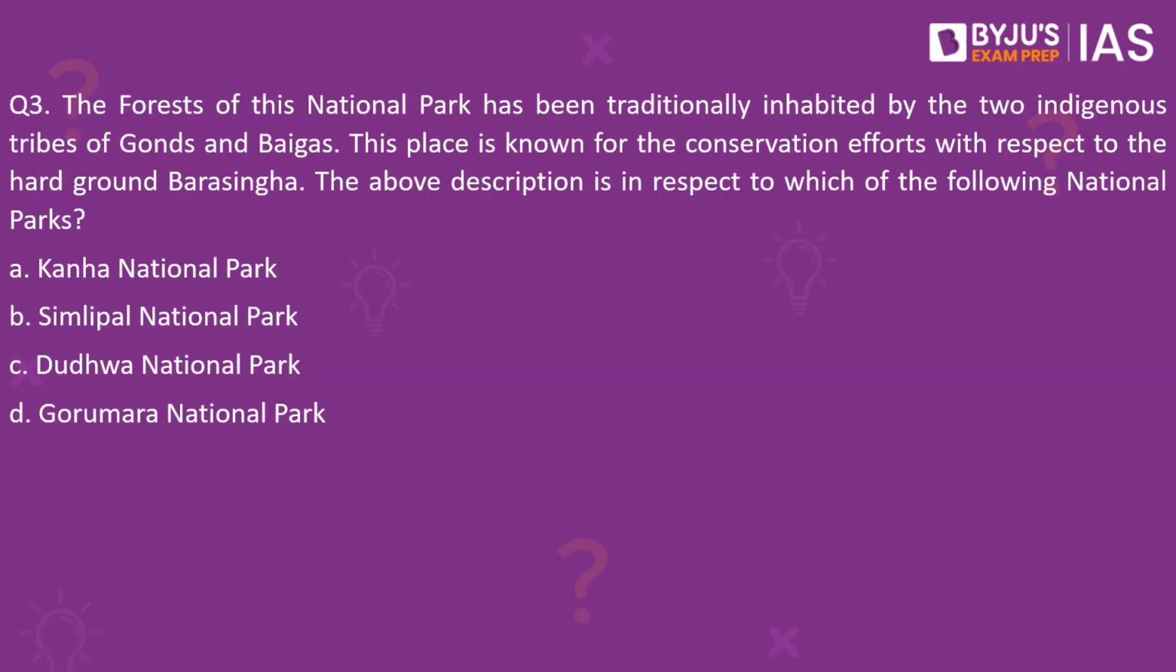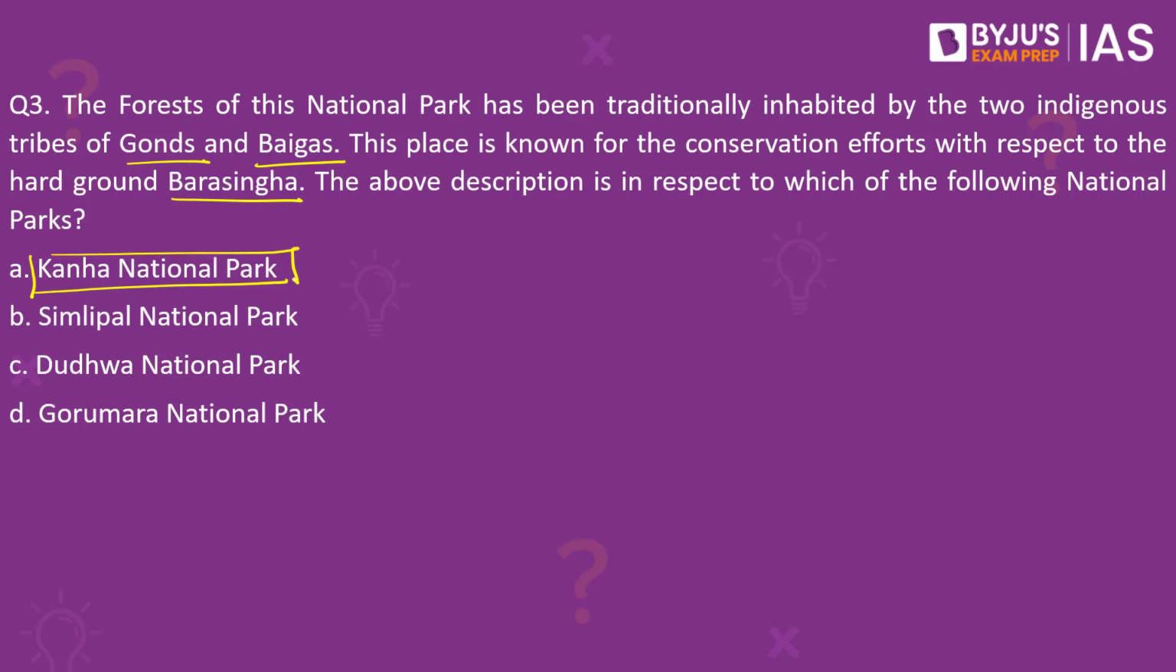The forest of this national park has been traditionally inhabited by the two indigenous tribes of Gonds and Baigas. This place is known for the conservation efforts with respect to the hard ground Barasinga. The above description is in respect to which of the following national parks? The four national parks mentioned here are Kanha National Park, Simlipal National Park, Dudhwa National Park and Gorumara National Park. The correct answer to this question would be Kanha National Park.